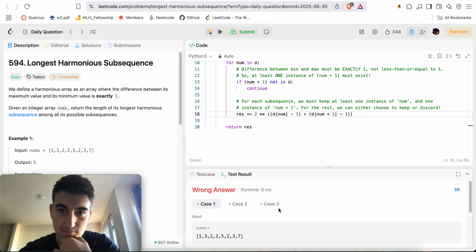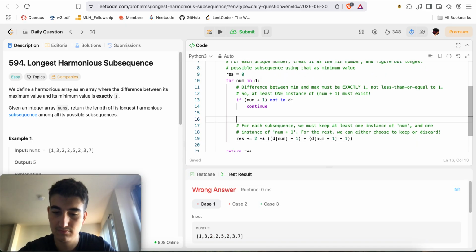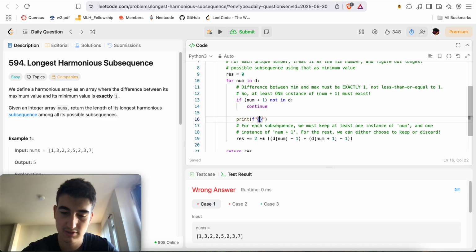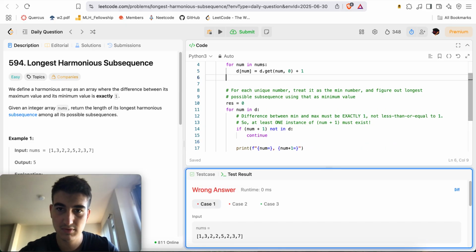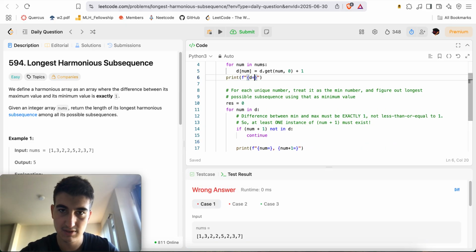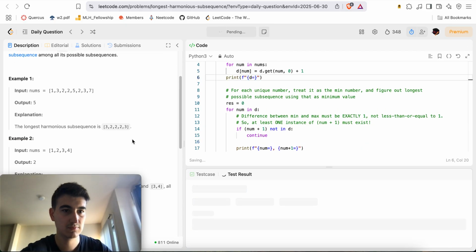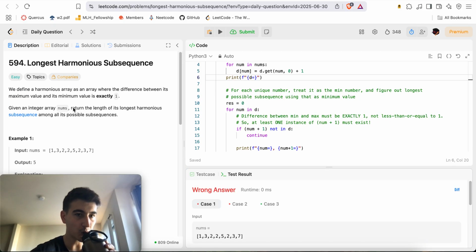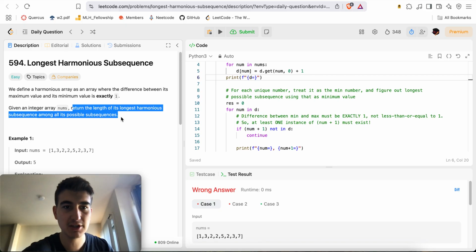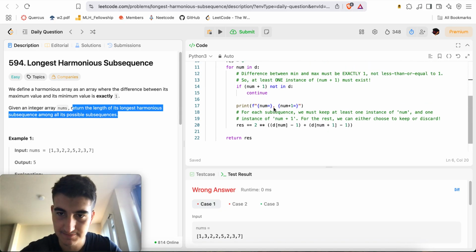No. Num equals num plus 1, equals, print f string d equals. Oh, it's not about the number of, yeah, okay.